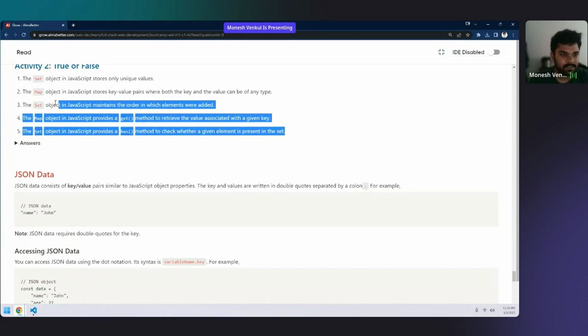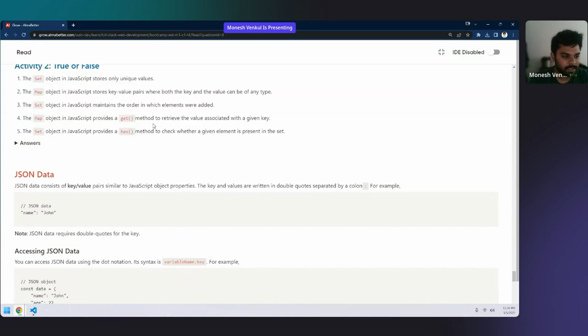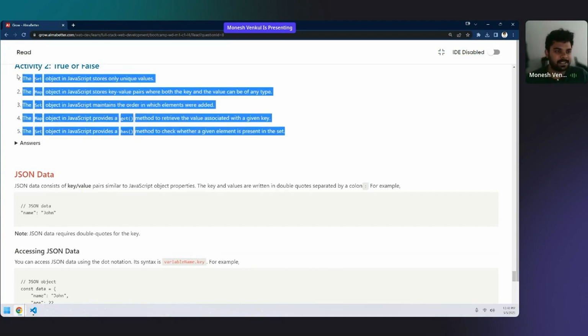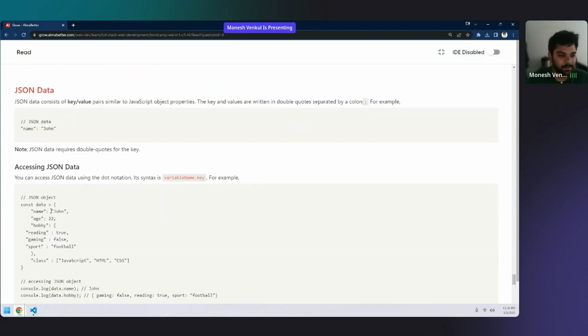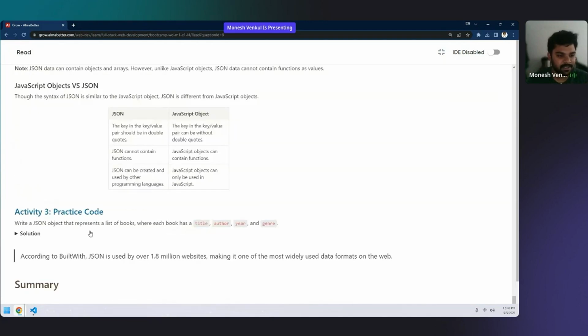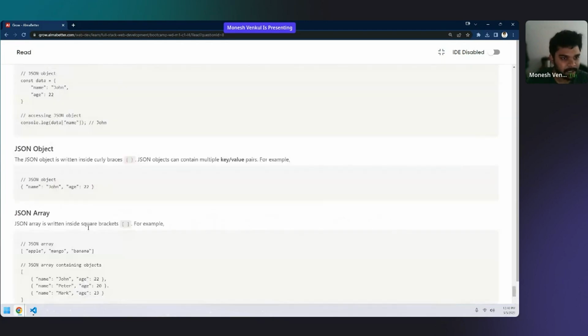Or else I can give you this as homework. The play activity, we will do on our own. I suggest you do this on your own. This activity is just true or false. Just think whether this is true or false, and check your answers, because JSON is there and time is getting short. That's why JSON is also pretty simple.